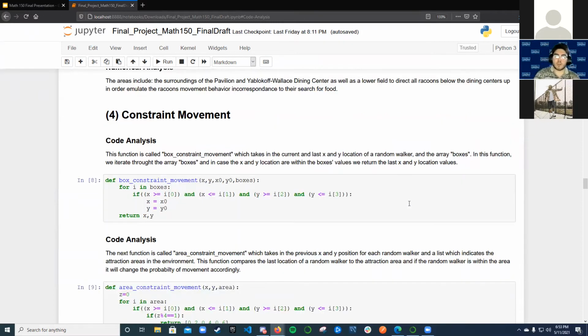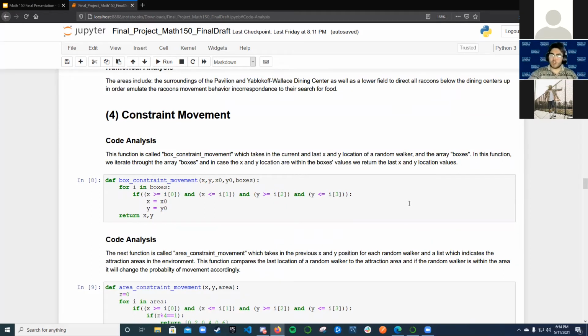This function called box constraint movement basically takes in the current location and the last location of a random walker, and then takes in the boxes array and compares them and makes sure that the random walker is not inside the limits of each box inside the boxes array.